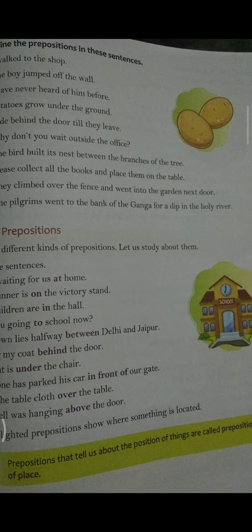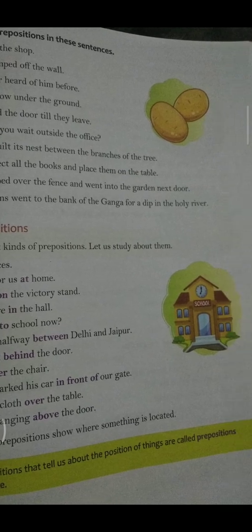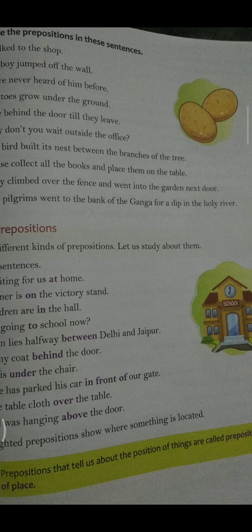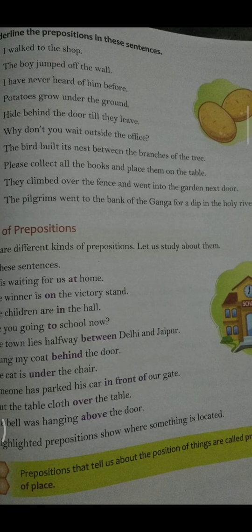Now, kinds of preposition. There are different kinds of preposition. First, we will discuss preposition of place. Prepositions that tell us about the position of a person or thing are called prepositions of place. For example, I hung my coat behind the door. The cat is under the chair. I put the tablecloth over the table. The bell was hanging above the door.